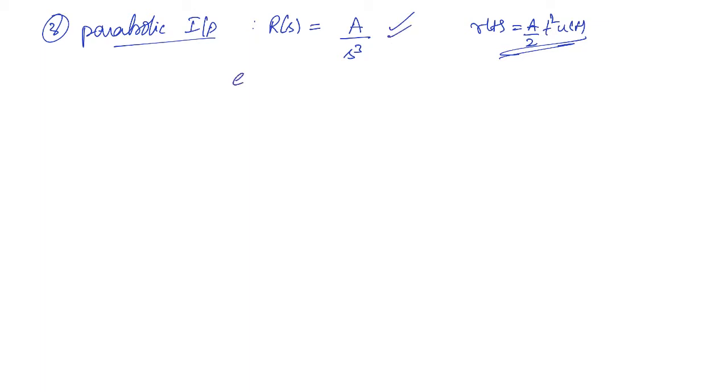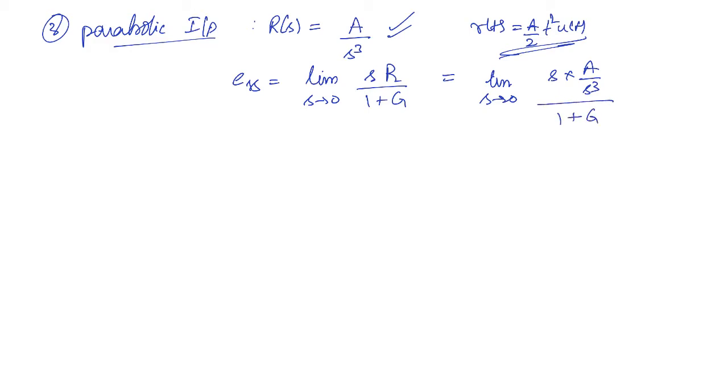Here the steady state error ess will be the limit s tends to 0 of s R by 1 plus G, which is the limit of s times A by s cubed divided by 1 plus G. So this you can write as the limit of A by s squared plus s squared G, and s squared will simply be 0 because the limit s tends to 0.